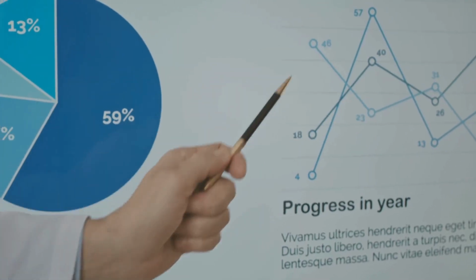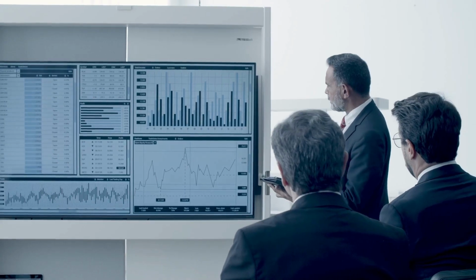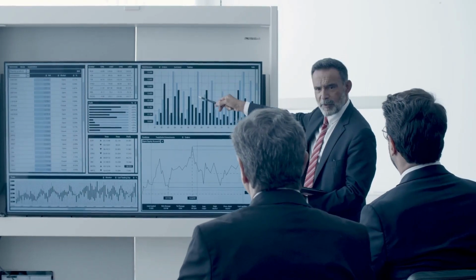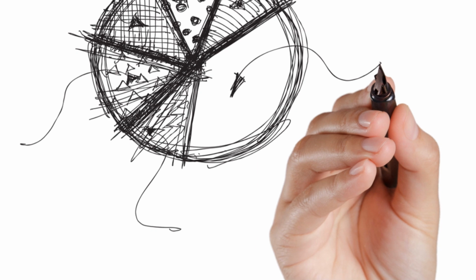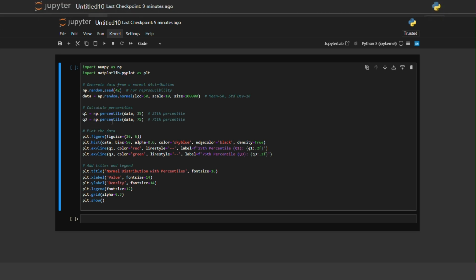Section 6. Navigating percentiles: understanding data position. Percentiles tell us the relative standing of a data point within a dataset. They divide data into 100 equal parts. Imagine you scored in the 80th percentile on an exam. This means you scored better than 80% of the test takers.